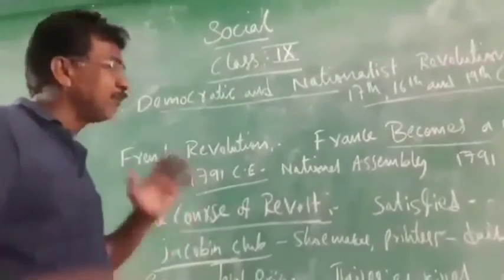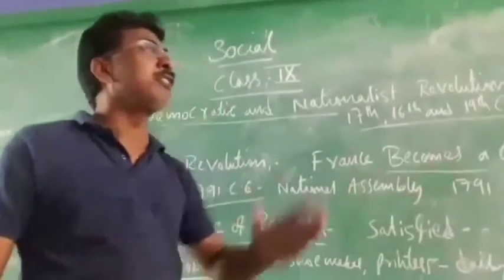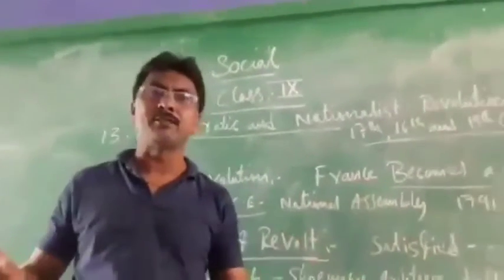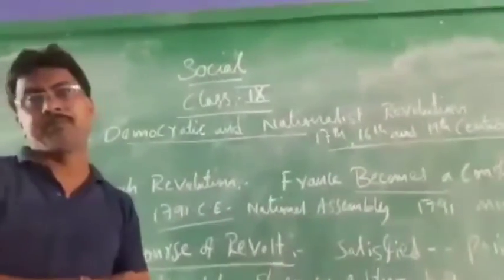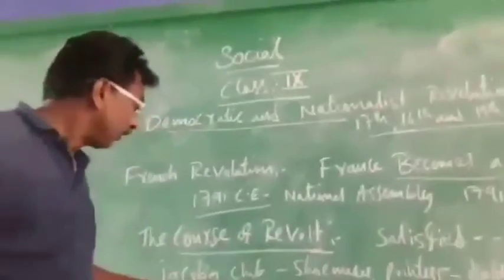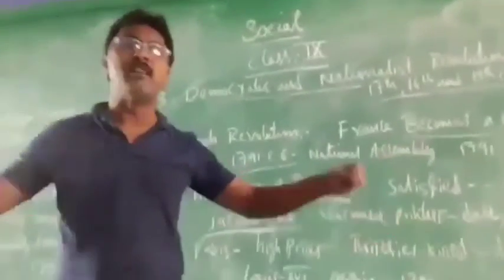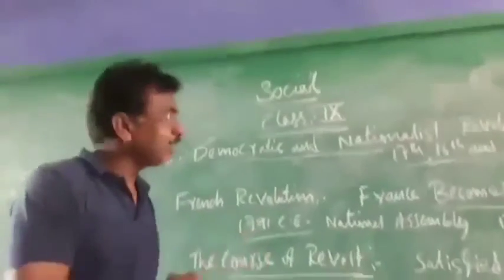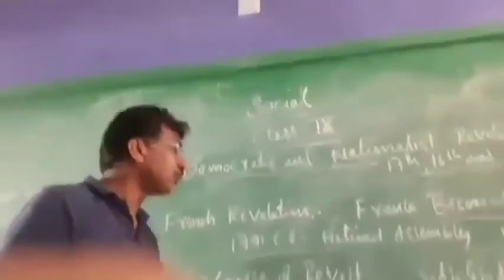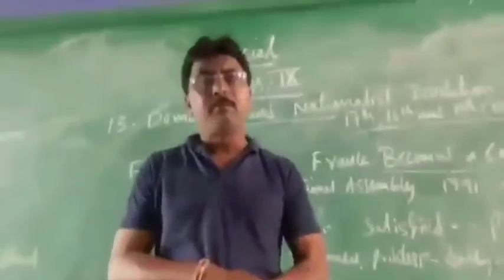What does a club mean? In that, some members are there: shoemakers, printers, daily wage people, street vendors, some painters, electricians. All the people are in one club. They kept it like that and started running. But what happened? You see, the Jacobin Club means all the shoemakers, printers, daily wage workers, painters, shopkeepers, roadside vendors, vegetable sellers, everybody will be in that.